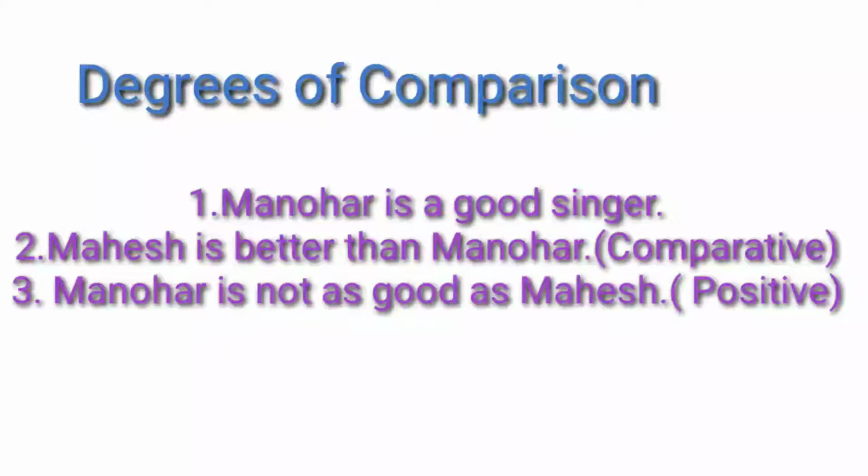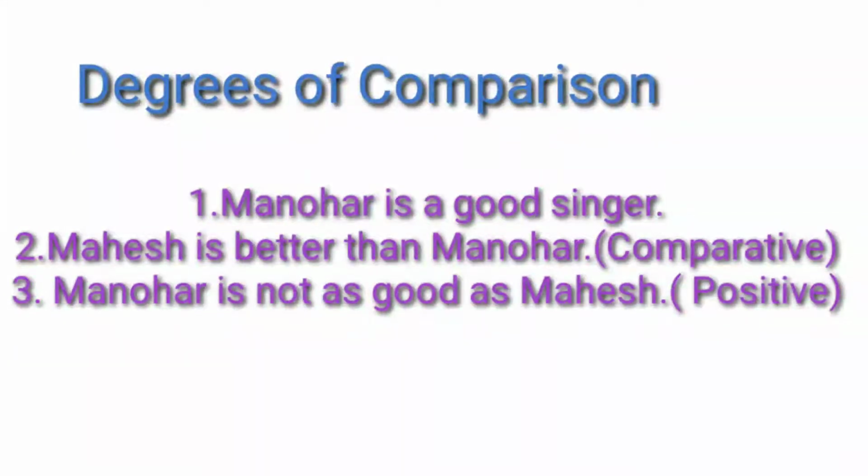See, the third sentence: the same sentence can also be written in this way. Manohar is not as good as Mahesh. Then the sentence is said to be in the positive degree. In the case of the positive degree, the adjective remains the same, but we have to add the words as before the adjective and as after the adjective.